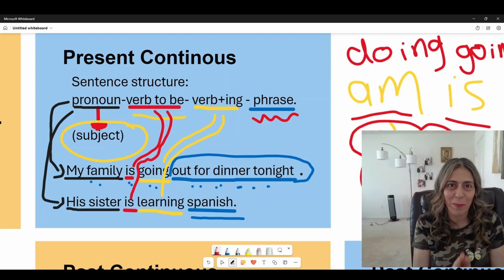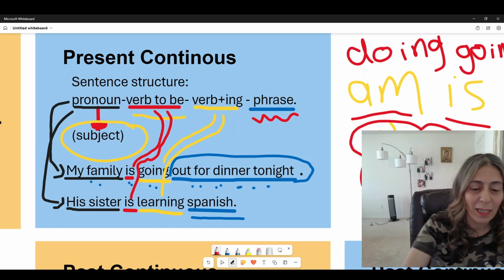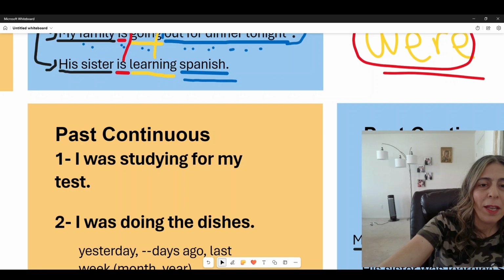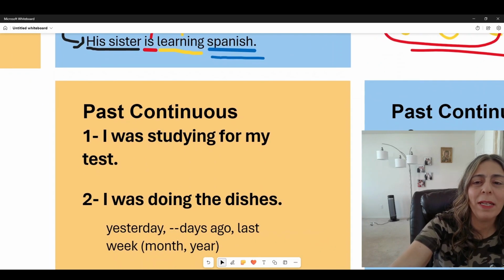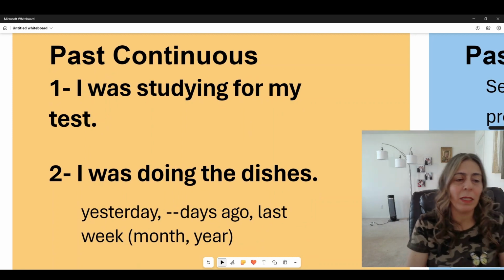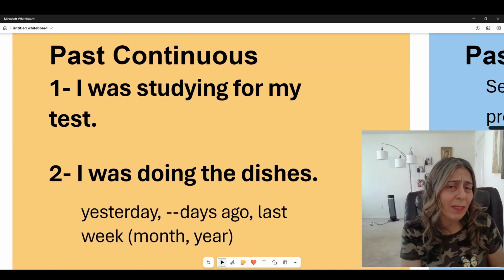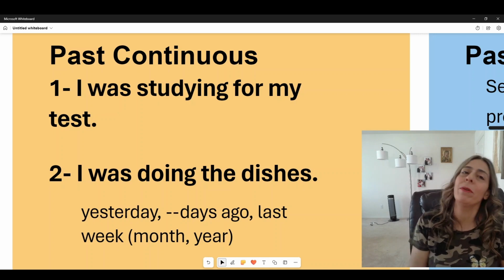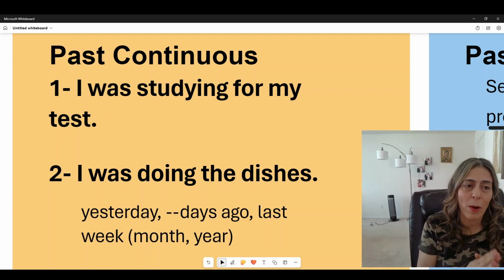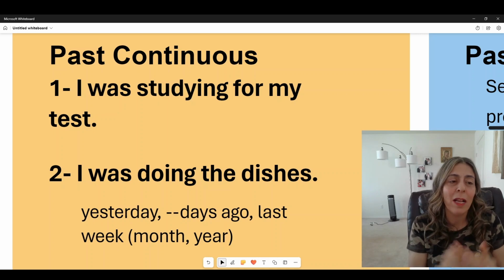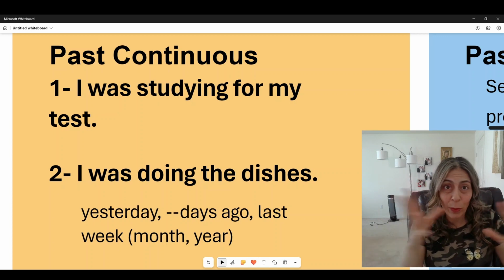We have to keep the same tense in any sentence we use. Now, if we study the past continuous, it's going to be, like I said, the same, except for the use of the ing.